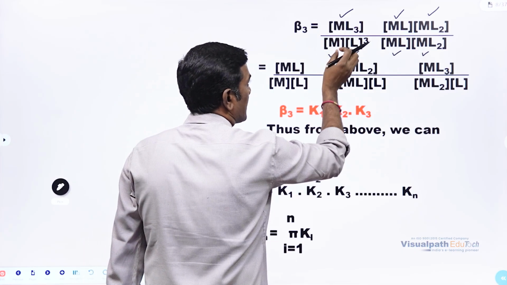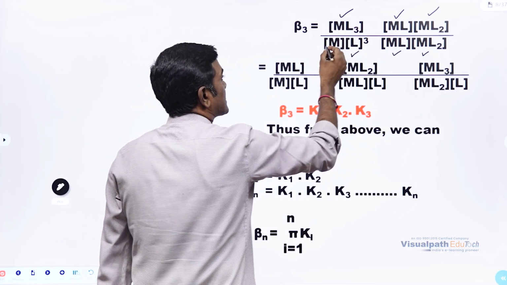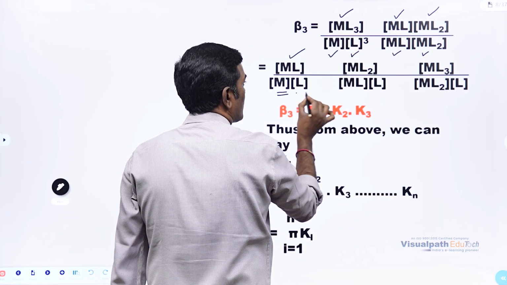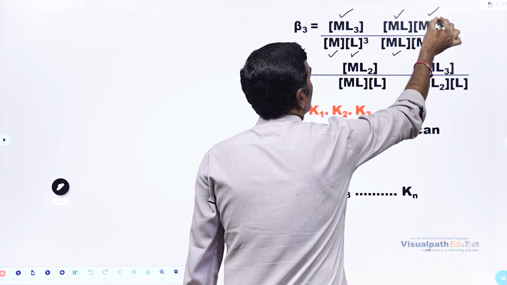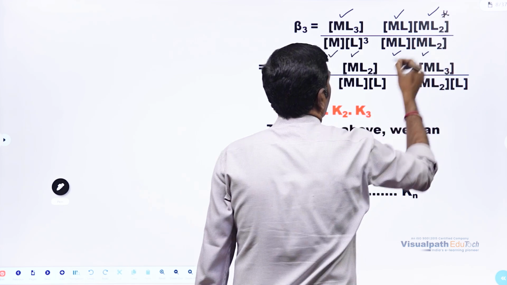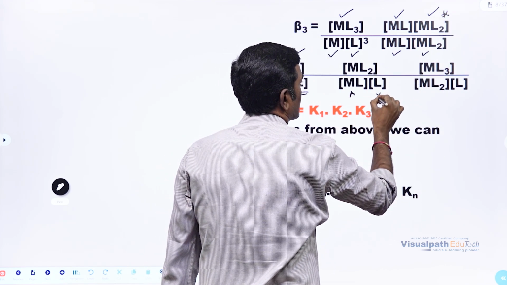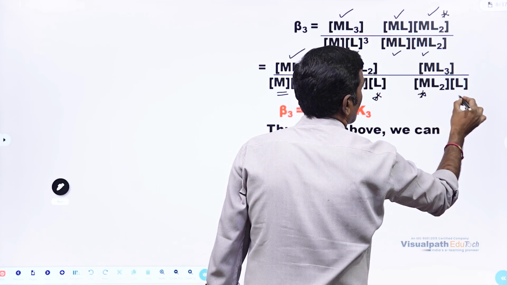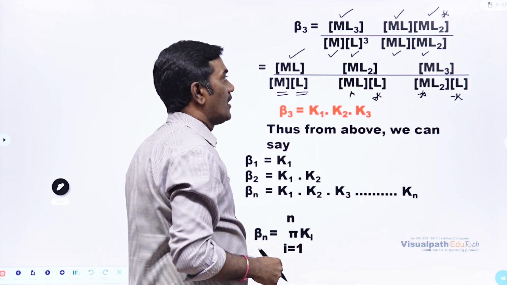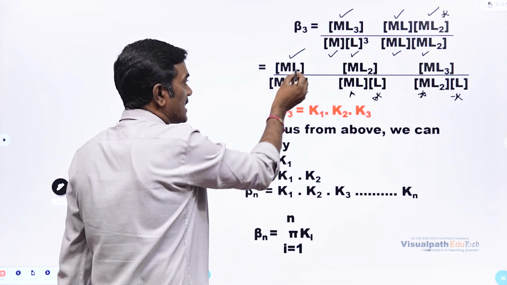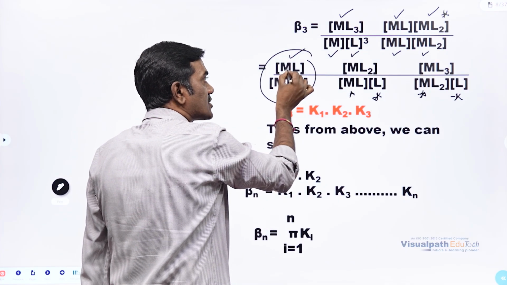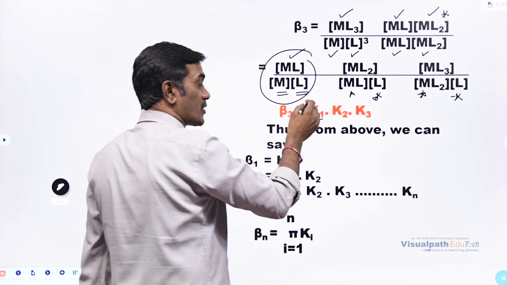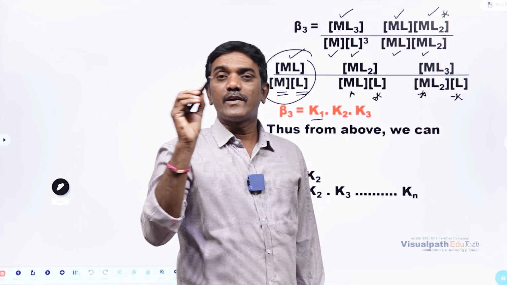Now, let's separate the same thing, expand the same thing actually. Now, this is ML divided by concentration of M into concentration of L. This is ML2, you can see here, ML2 is here, and concentration of ML, concentration of L. Next, ML3 is here, ML3, concentration of ML2, concentration of L. So, what is happening here? In this case, if you are considering this one, right, concentration of product by concentration of reactant into other reactant, that is K1. Because these are there in the stepwise stability constant.